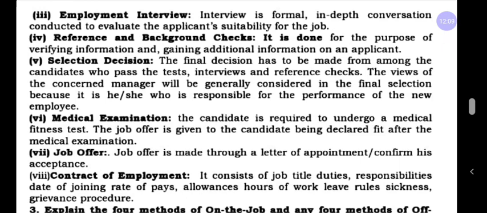That is the reason they take the reference and background check. After completing that, if they are satisfied, next is the selection decision, where the decision on whether the candidate is selected or not is taken.